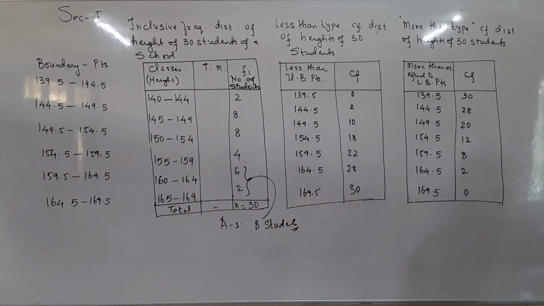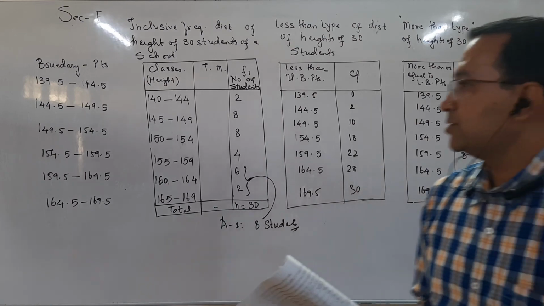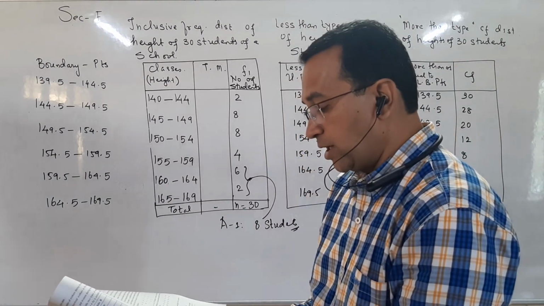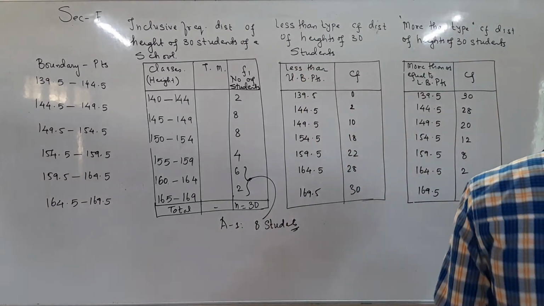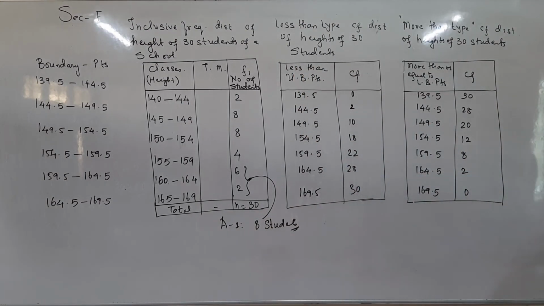Find the number of students having height from 153 centimeter to 163 centimeter. This also you have to add manually. The number of students having height from 153 to 163 centimeter is 12.